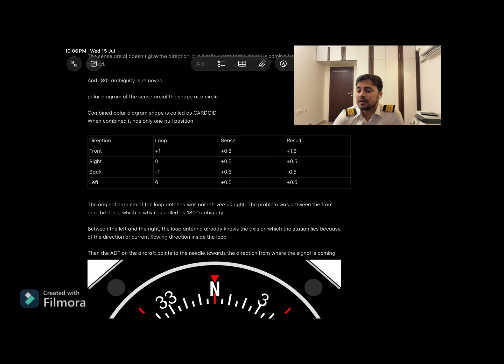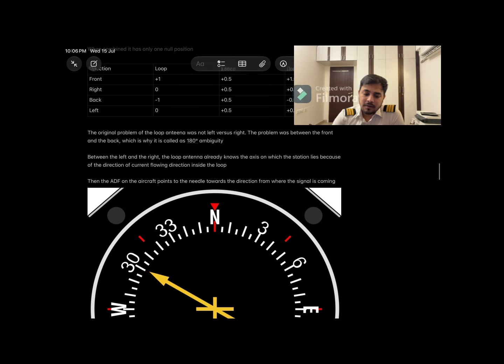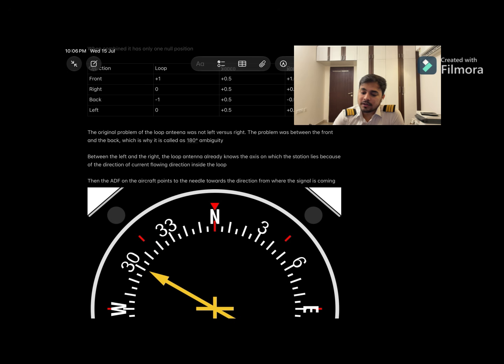So how will it know the direction of the current? The original problem of the loop antenna was not left versus right. The problem was between the front and the back, which is why it is called the 180 degree ambiguity. Between the left and the right, the loop antenna already knows the axis on which the station lies because of the direction of the current flowing inside the loop.